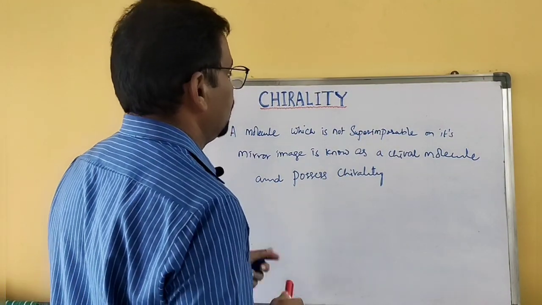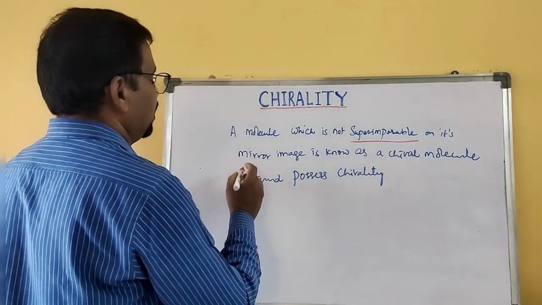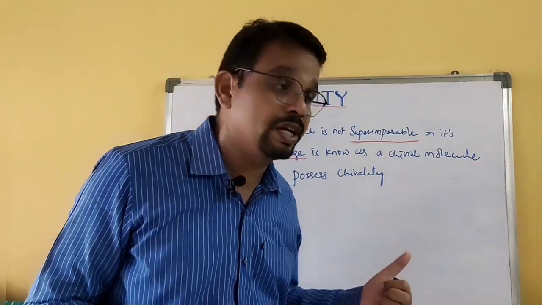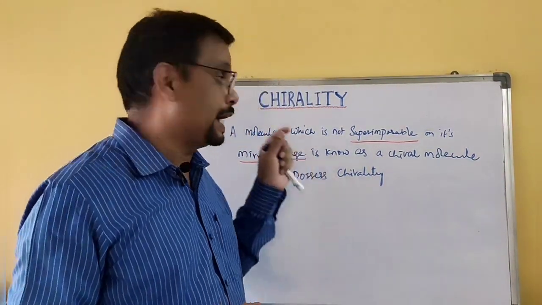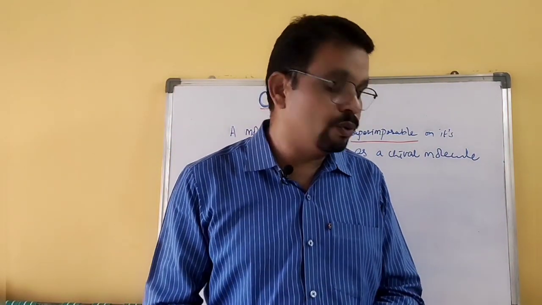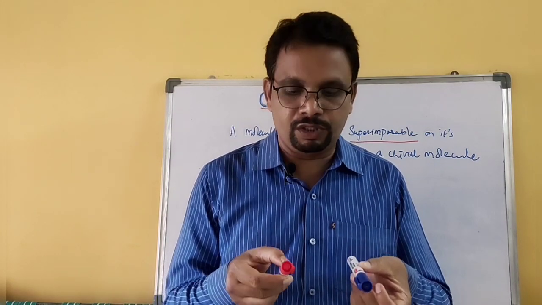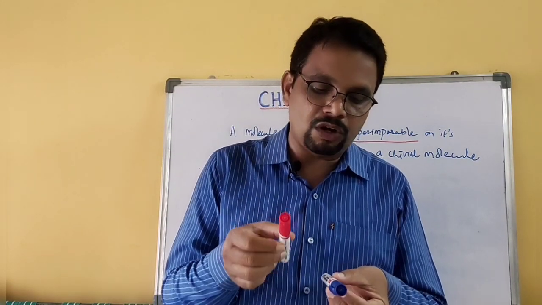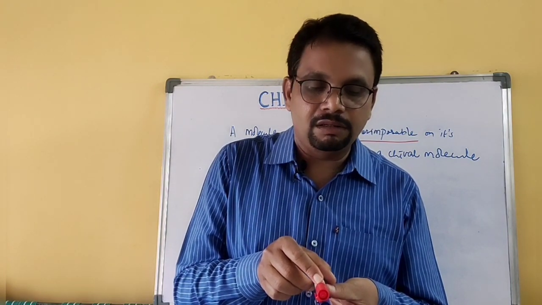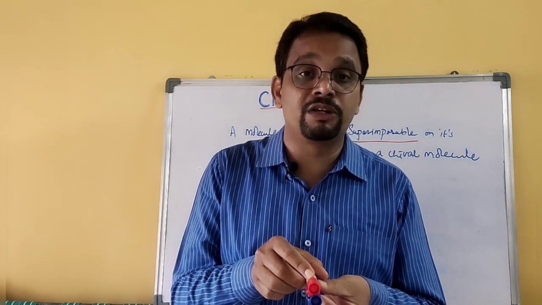Here I want to give you the meaning of superimposable and mirror image. Both the terms you need to understand for this concept of a chiral molecule. What is superimposable? Suppose you take these two objects, and if you place this object on this object, if they match exactly, then that can be considered as superimposable.